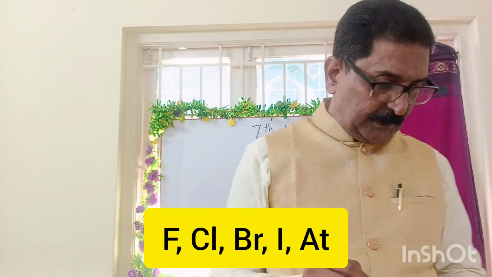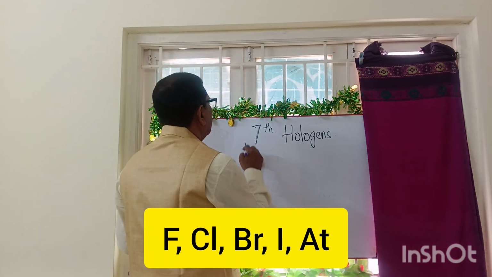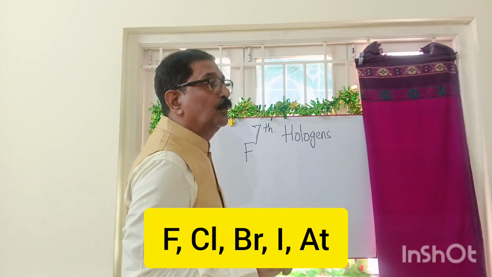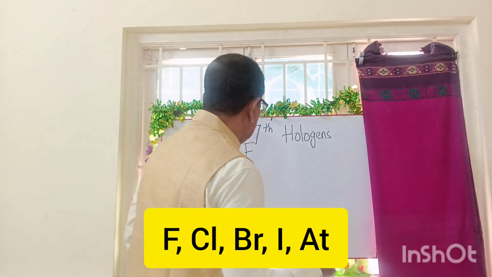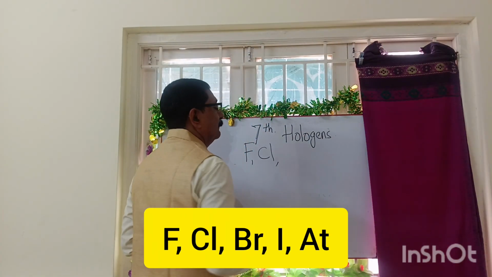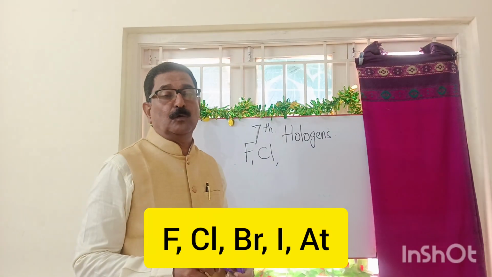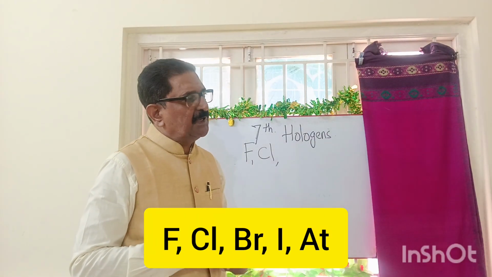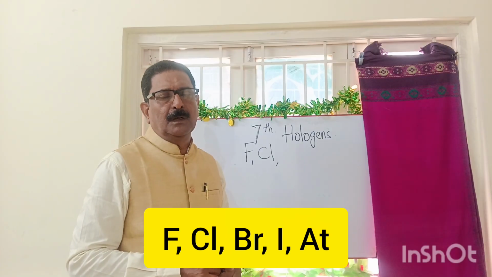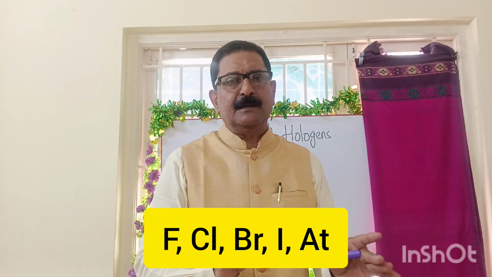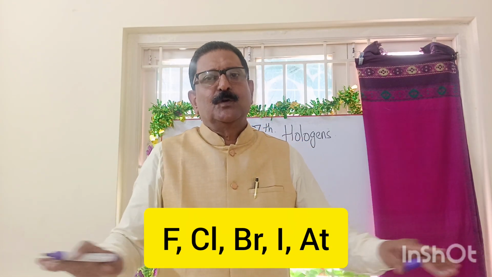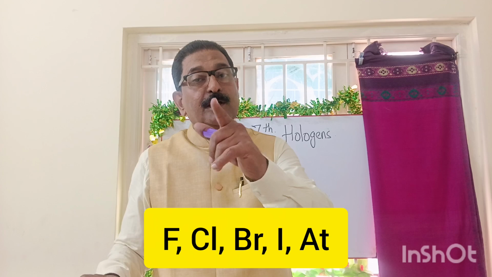All the elements in these are important. So it starts with fluorine. You might have heard of fluoride in the toothpaste, and there are many other uses also. Then very important, chlorine: hydrochloric acid, hydrogen chloride, bleaching powder, a lot of applications for chlorine. And chlorine has a property of bleaching, making a colored thing white. So chlorine is one part of the bleaching powder.